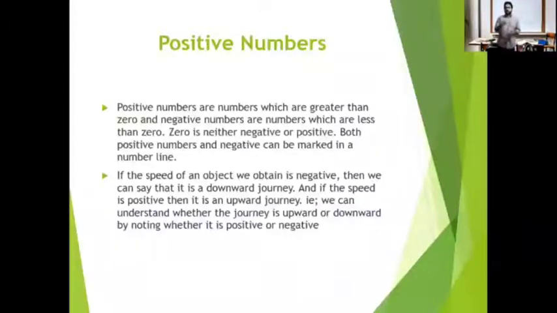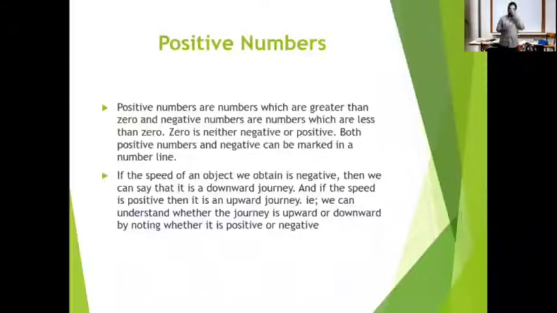Okay, with proper punctuation. See, again here we can say that the speed of an object we obtain is negative. There a comma is written, right? So you have to put that comma just after negative. Then only we can read it correctly.